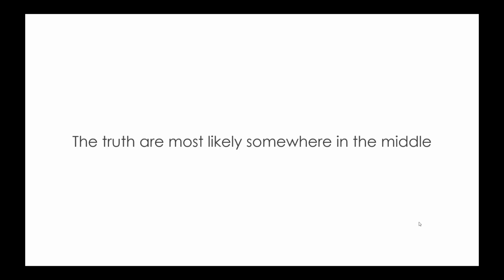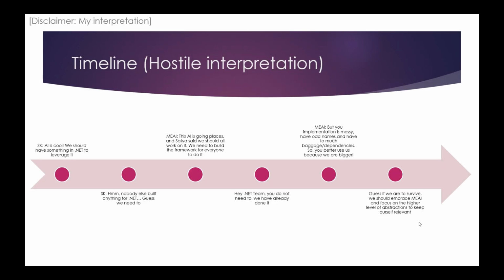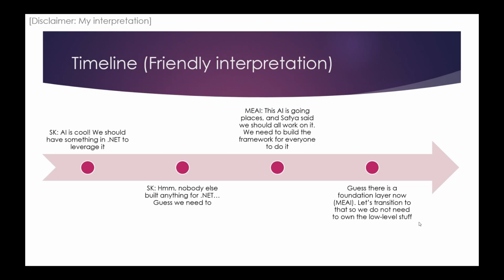I think the truth is somewhere in the middle of these two, and I actually think it's closer to the friendly interpretation, because all the things that were built here were in collaboration. The two teams are working together on what is going on in the AI space, and I think long term the Semantic Kernel team is happy to not have all this low-level stuff.